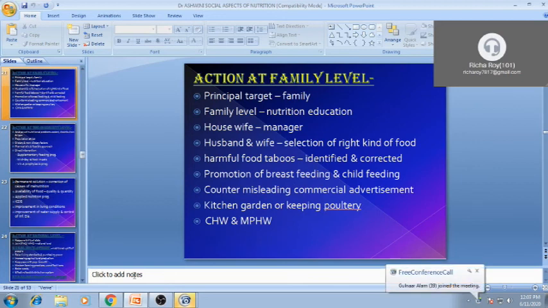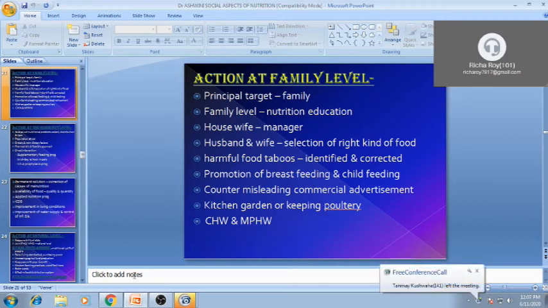Action at family level: the principal target is the family, the basic target being the family members. We will give education to the family members, and to whoever manages everything in the family, like the housewife or an elder person. We will teach basic things to that person.